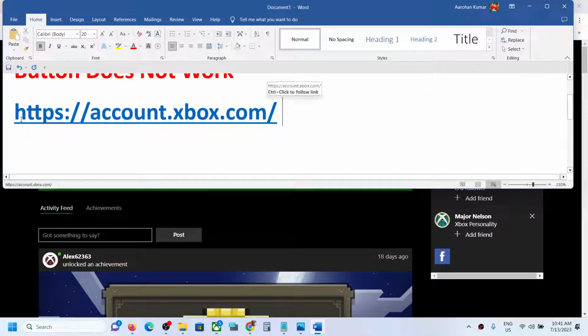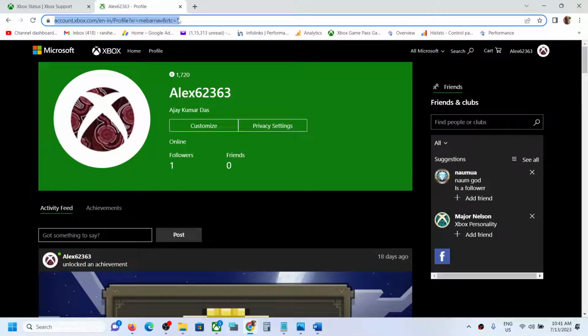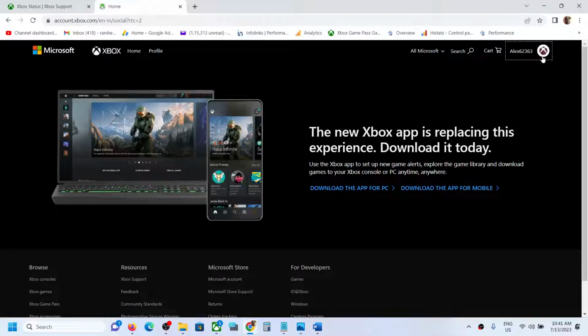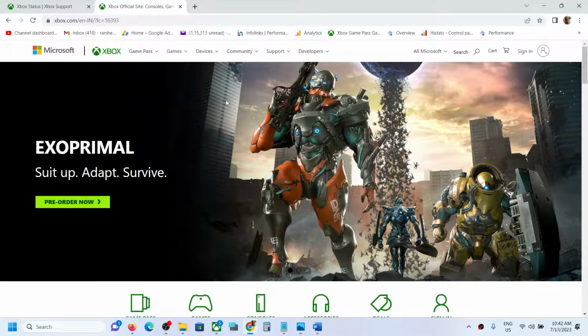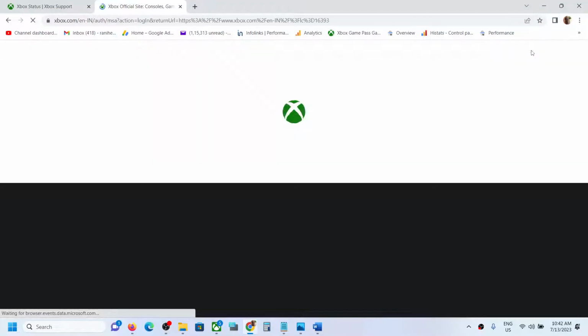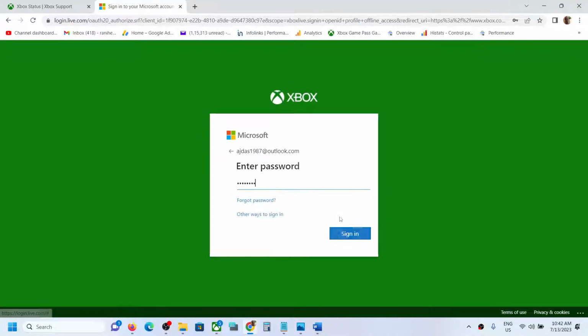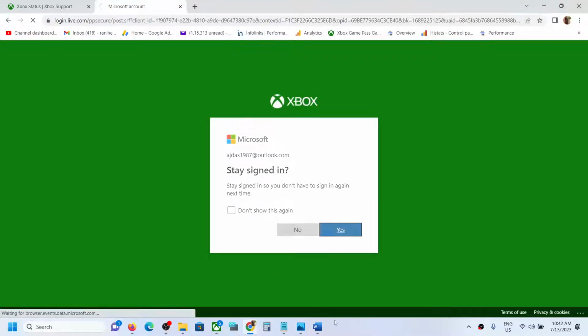So you can go to account.xbox.com and on this page you can try to log in. So you can use this link. Use this link to create an account or log in, and you should be able to go beyond the gamer tag screen. You should be able to do so.